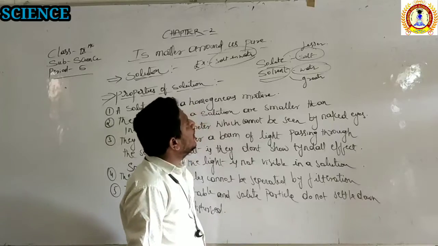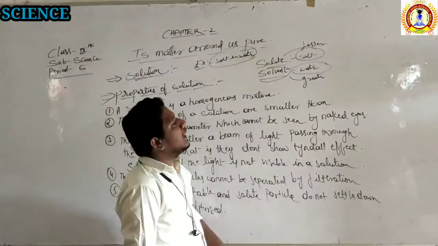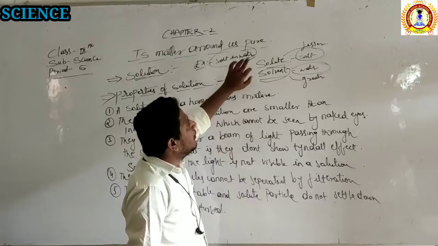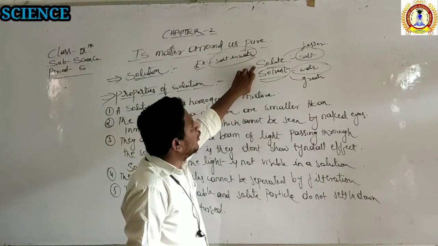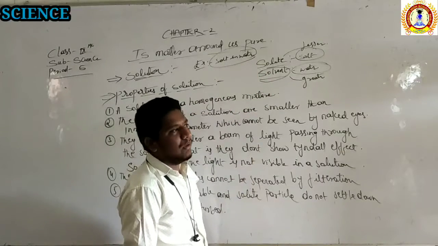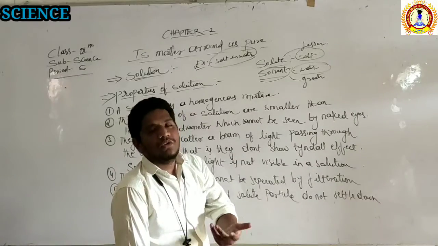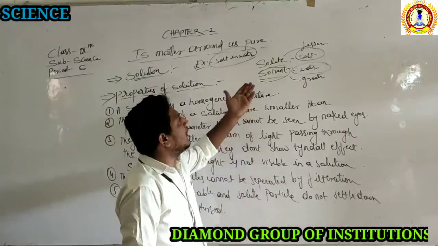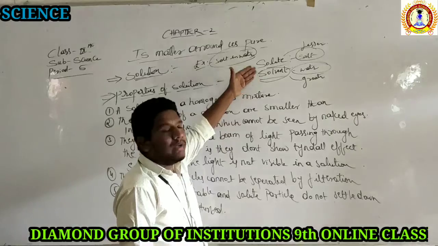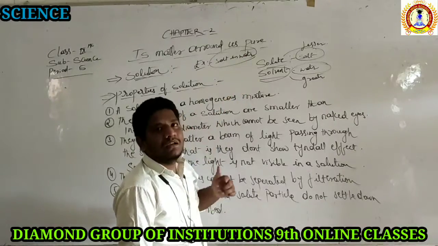Why is it not possible? It will not be a solution. All the solute particles will remain, as usual, when the solute is taken in a high quantity. Simple. If you take more sugar and less water, a solution is not formed. That is the reason we say that the solvent, water, should always be greater than the solute.